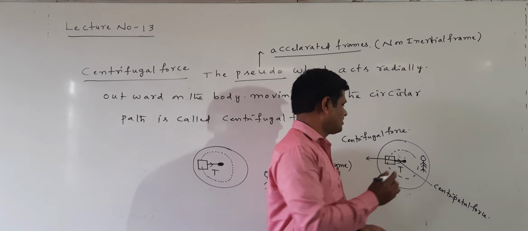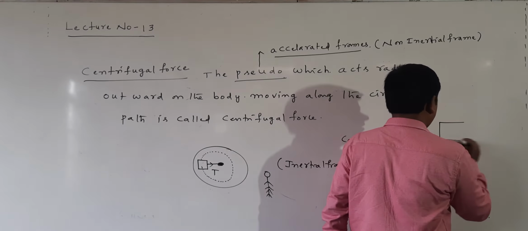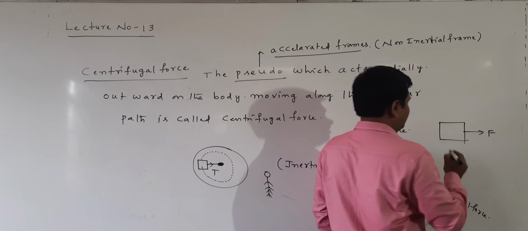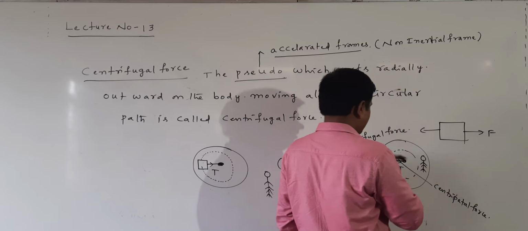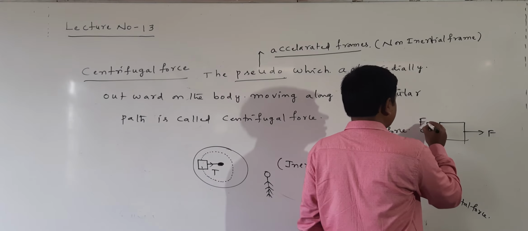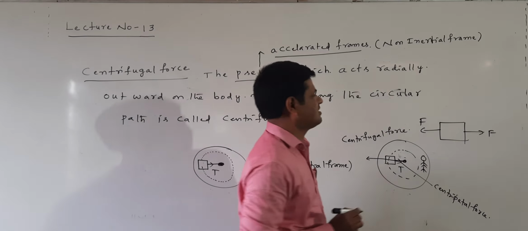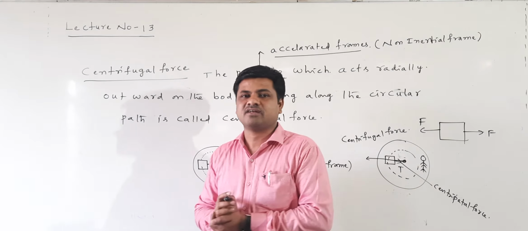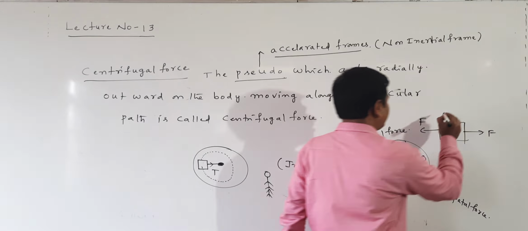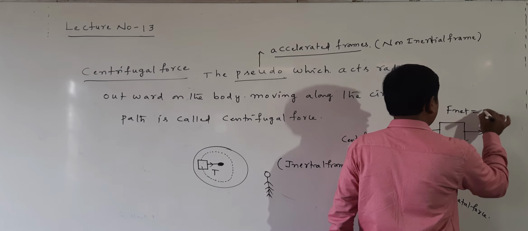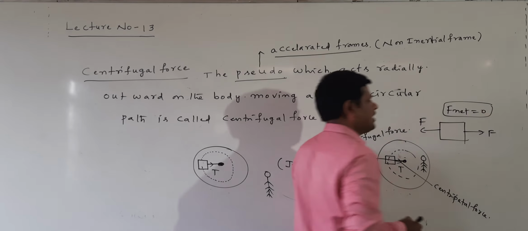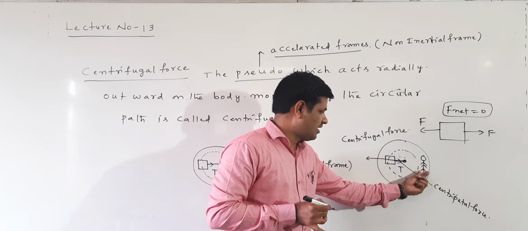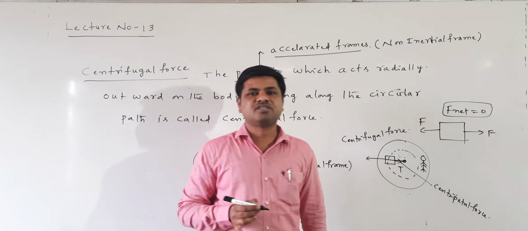Here I am showing the body. Towards the center, the centripetal force is acting. Away from the center, the centrifugal force is acting. Both have the same magnitude and act in opposite directions. So the net force acting on the body is 0. That is the reason the observer observes that the body is in the rest position.